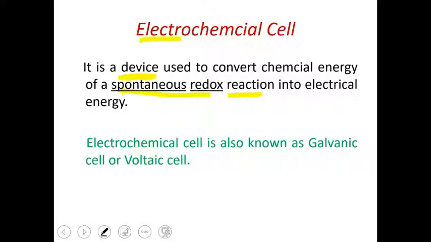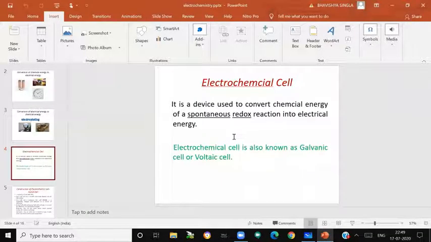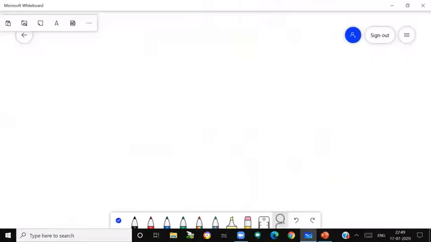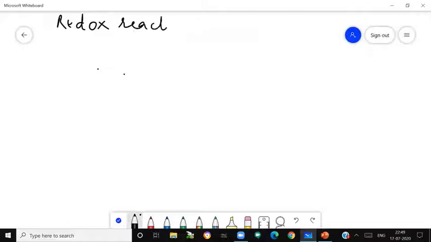You must have studied this in 11th also. Let me remind you. Let's discuss first the term redox. Redox reaction. We have seen the reaction must be a redox reaction. Only the chemical energy of a spontaneous redox reaction can be converted into electrical.